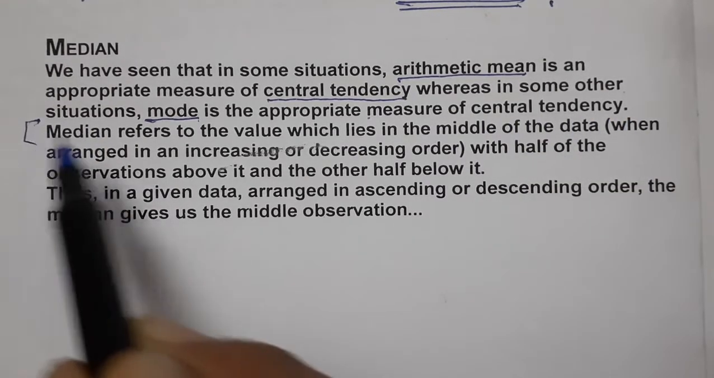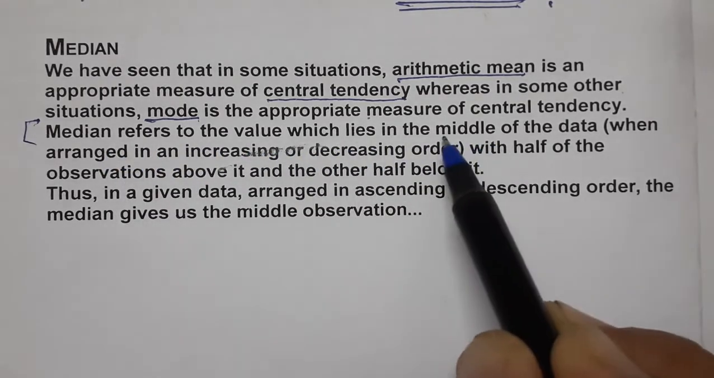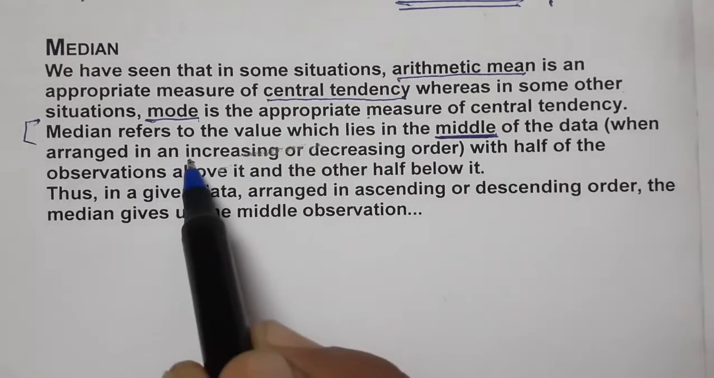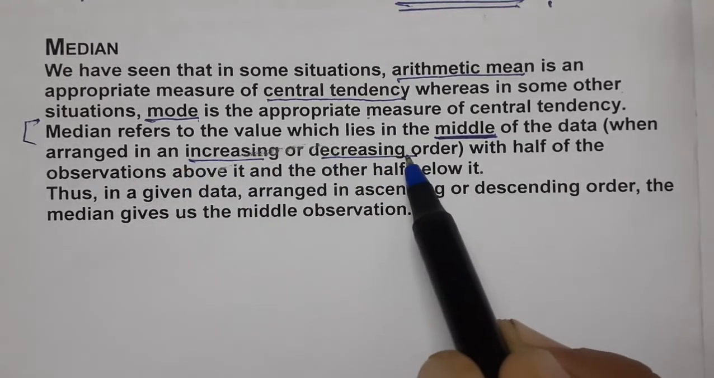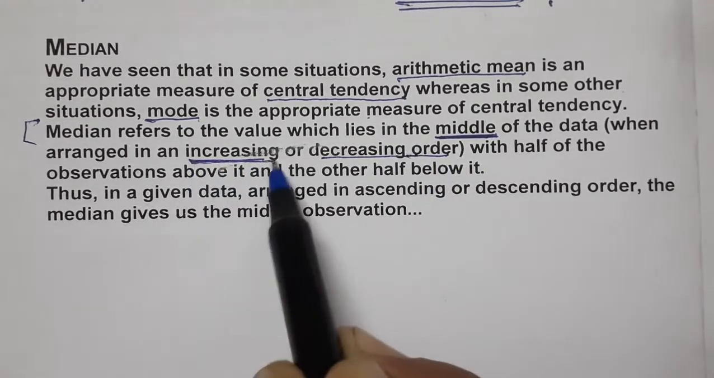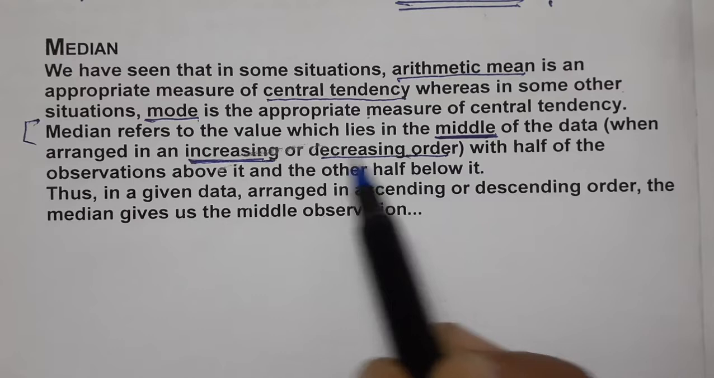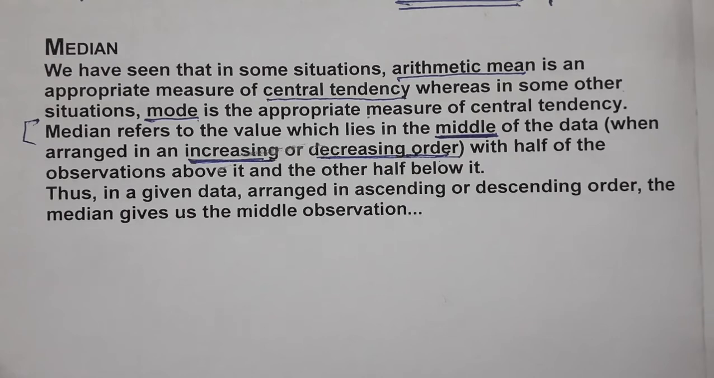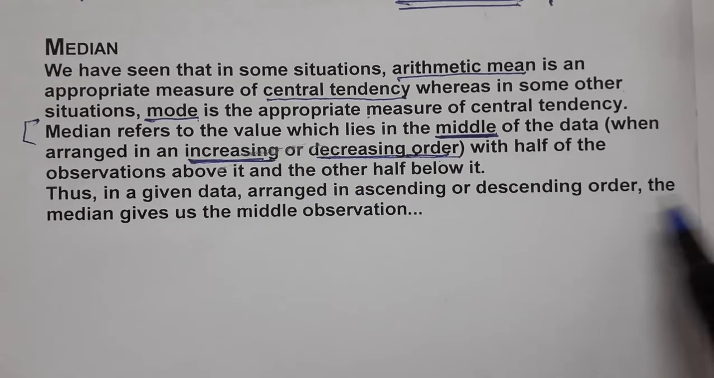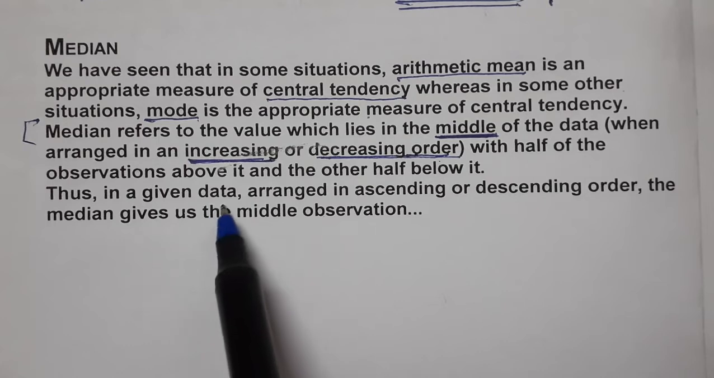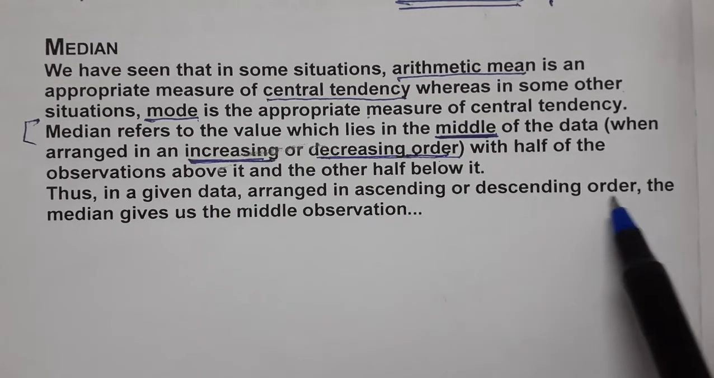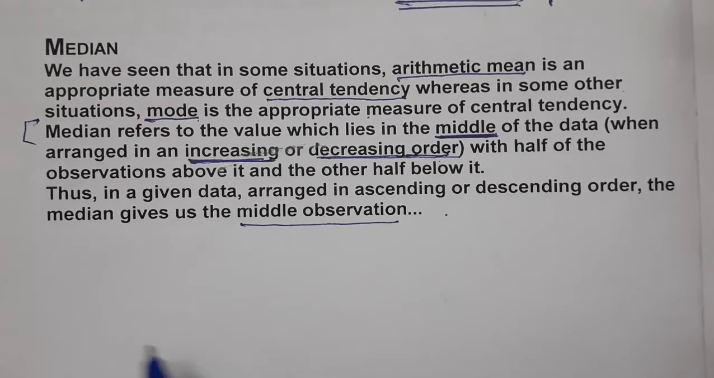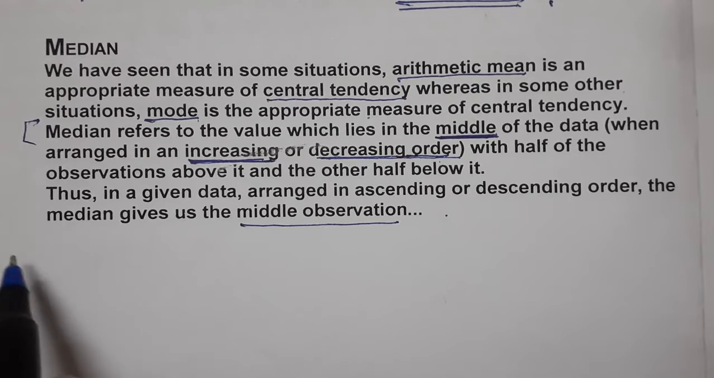So what is median? Median refers to the value which lies in the middle of the data when arranged in increasing or decreasing order. It is very important that you arrange the data before finding the median. You have to arrange data in ascending or descending order, with half of the observations above it, on the left, and half below it, meaning half on the right. So in given data arranged in increasing or decreasing order, the median gives the middle one. The middle observation is the median. Let us see by example, so it is very clear to us.